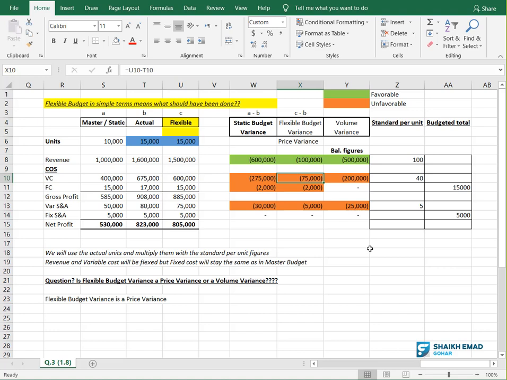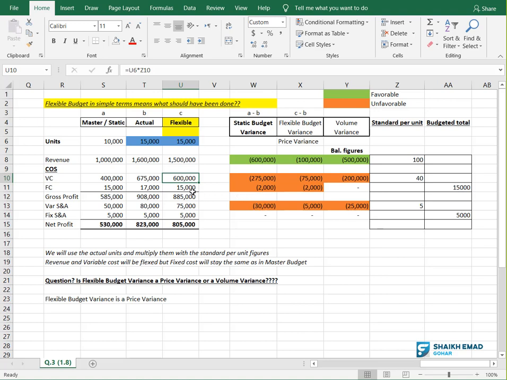Again, when I compare 600,000 with 675,000, how much is coming? 75,000. Not good. Why? Because 600,000 is what I am saying you should have incurred as variable cost. But actually you have incurred how much of the variable cost? 675,000, which is not good.